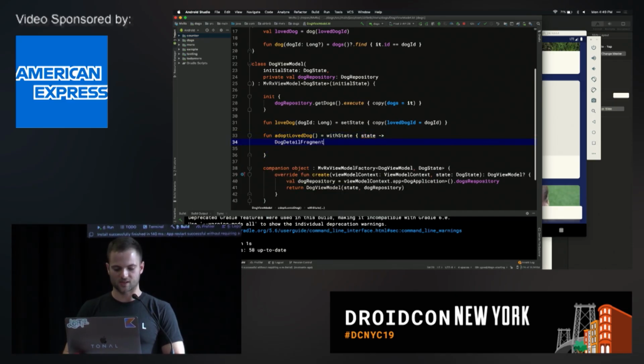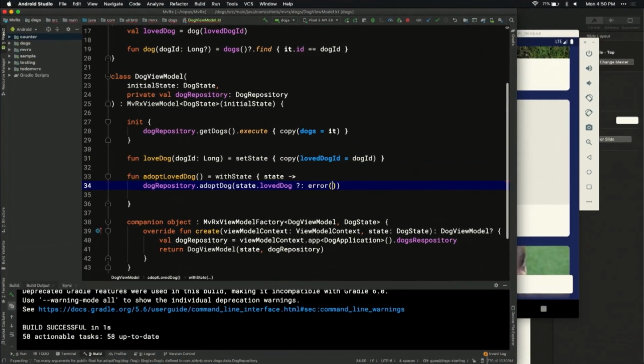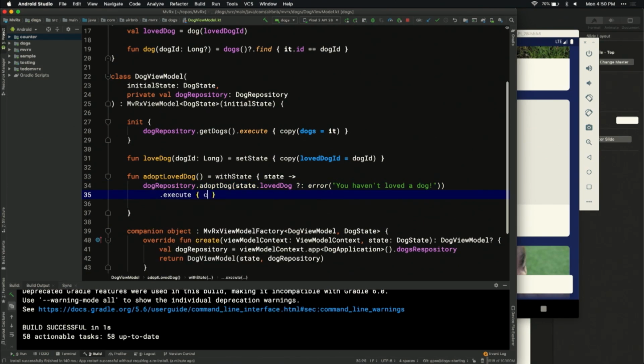And we're going to say dogRepository.adoptDog(state.loveDog), and then if you haven't loved a dog, so again, this is just to help with nullability. You can't adopt a dog until you've loved it. So we're going to execute this, copy adoptionRequest equals it. So again, this is all we have to do, basically one line of code again to do that.